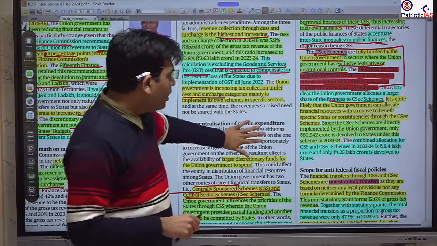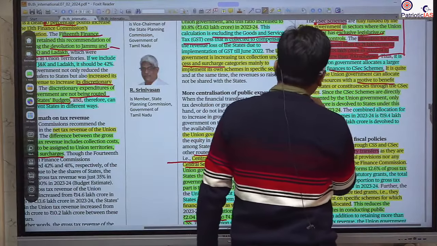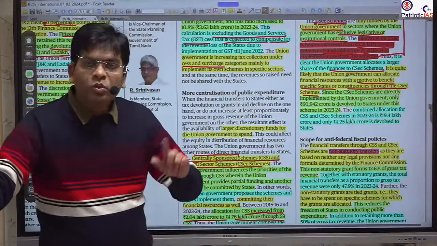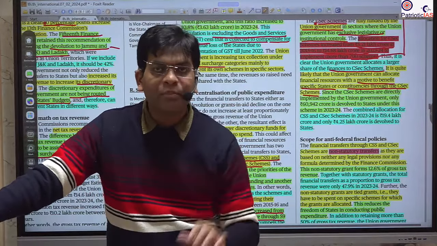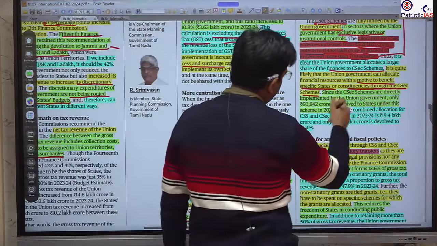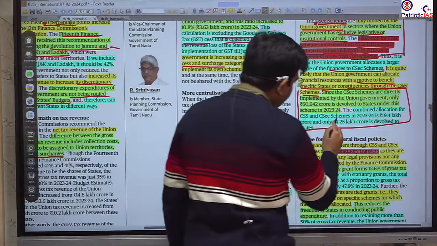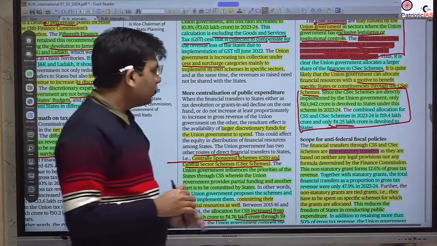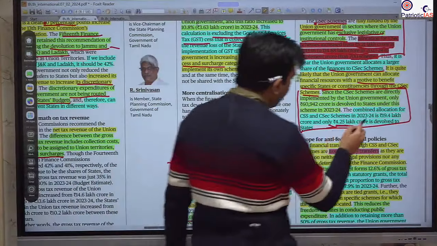It is quite likely that the union government can allocate financial resources with a motive to benefit a specific state constituency through the central sector scheme, because wherever the union government has more presence, where they think they can have better political benefits, they will try to implement all this in that area. In this paragraph, they have mentioned how there has been less devolution in this area. Total devolution to the states has been only 4.2 lakh crore, despite the total of around 19.4 lakh crore being spent.